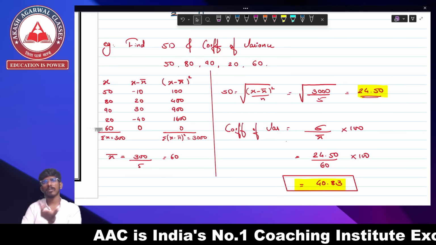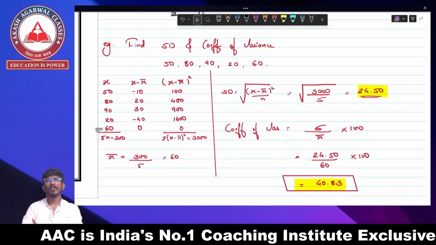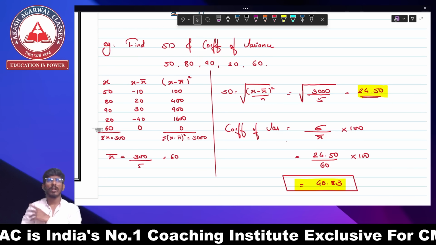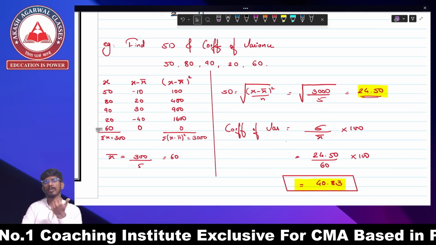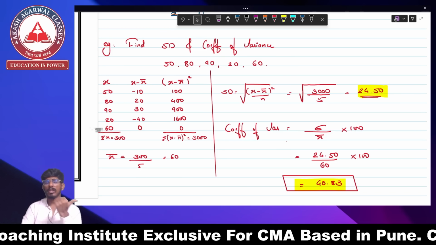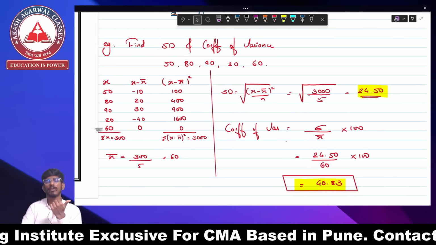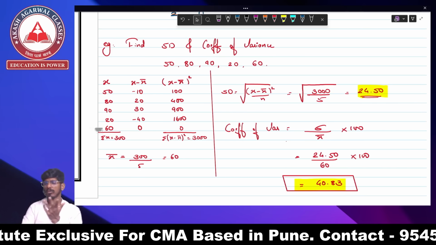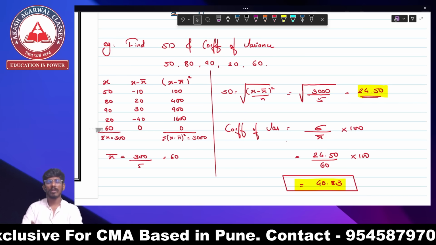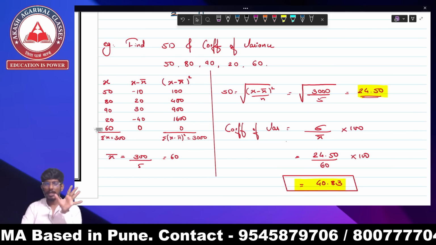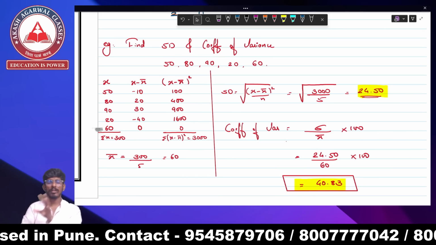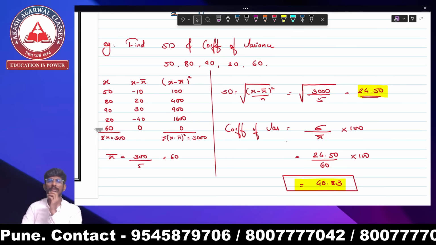Then we started with dispersion. In dispersion, what did we decide to do? Two types of dispersions: absolute dispersion and relative dispersion. In absolute dispersion, we saw quartile deviation, range and coefficient of range. Range formula was L minus S, the largest number minus smallest number. And for coefficient, the formula was L minus S upon L plus S into 100. Here your range and coefficient of range gets over.